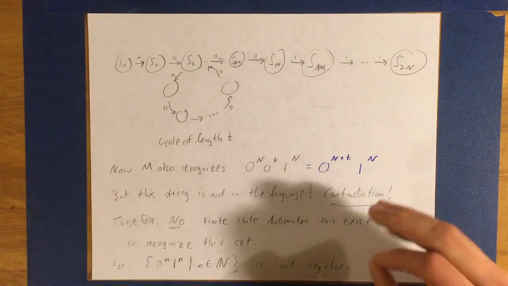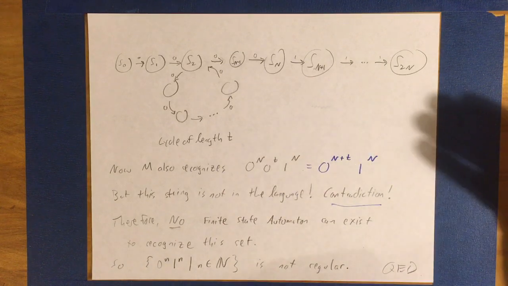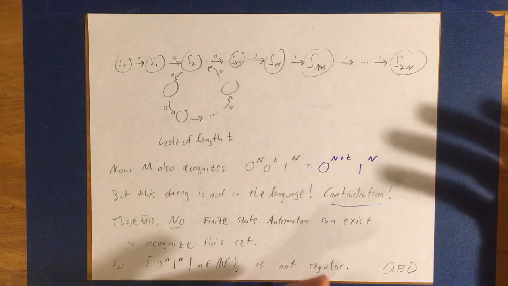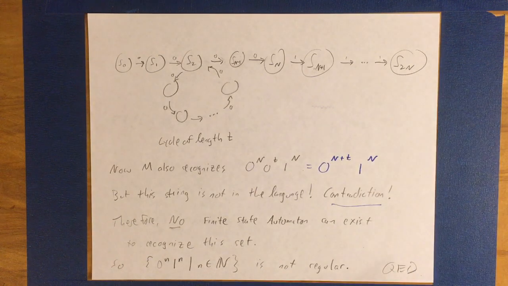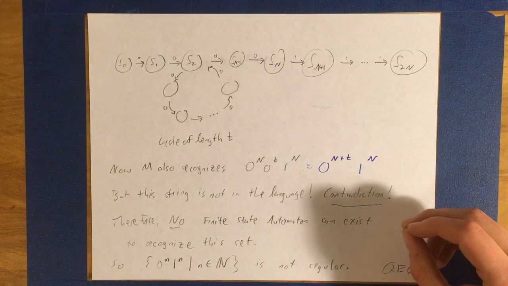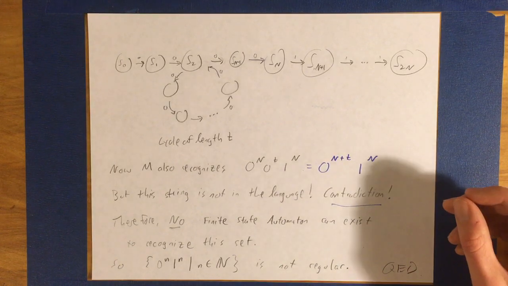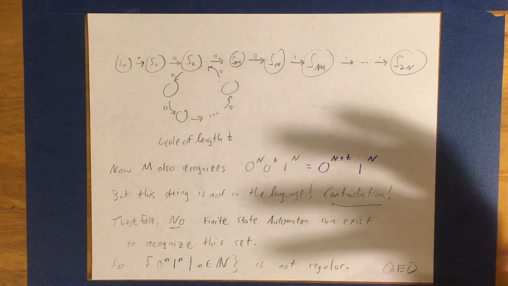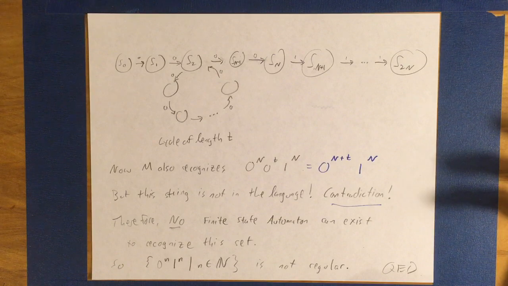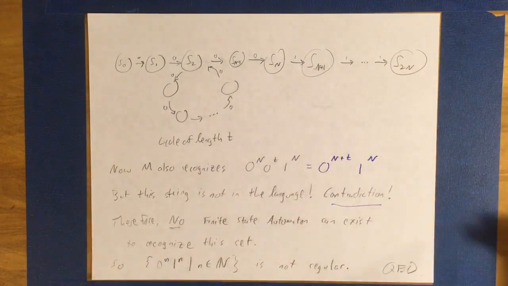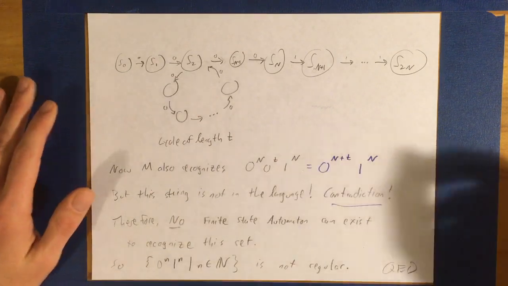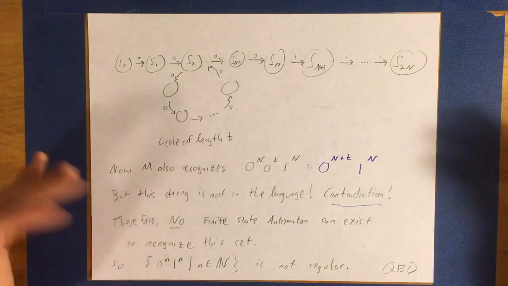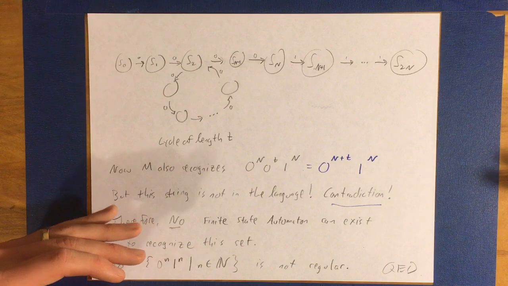In order to keep track of the information of how many zeros there are, the only thing an automaton can do is move to another state, right? That's how it keeps track of information. So if you want to keep track of the fact that you've seen 7 zeros, then you have to have 7 states. And then you would need to go backwards through those 7 states to make sure that the number of ones is going to match exactly the number of zeros, right?